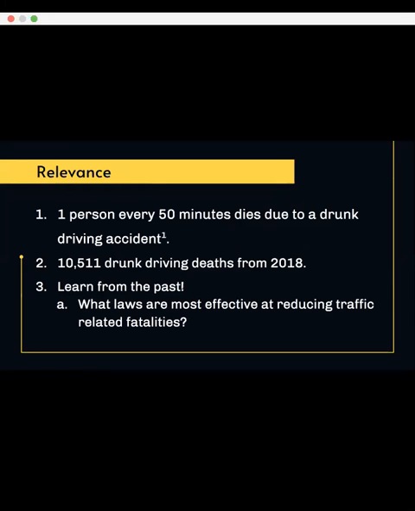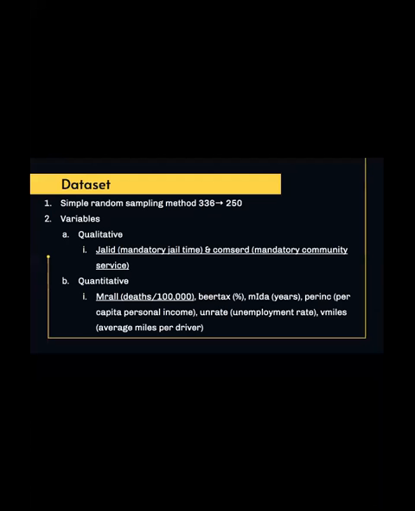This is relevant to everyone in society because one person every 50 minutes dies due to a drunk driving accident. There were 10,511 drunk driving deaths from 2018. I think it is very important that we learn from the past and see what laws are most effective at reducing traffic related fatalities.